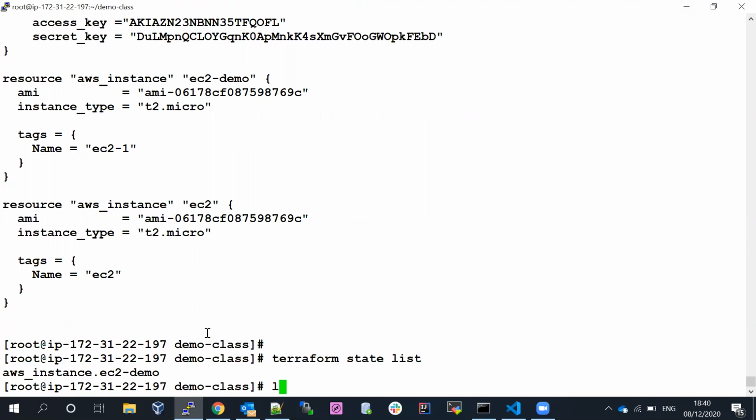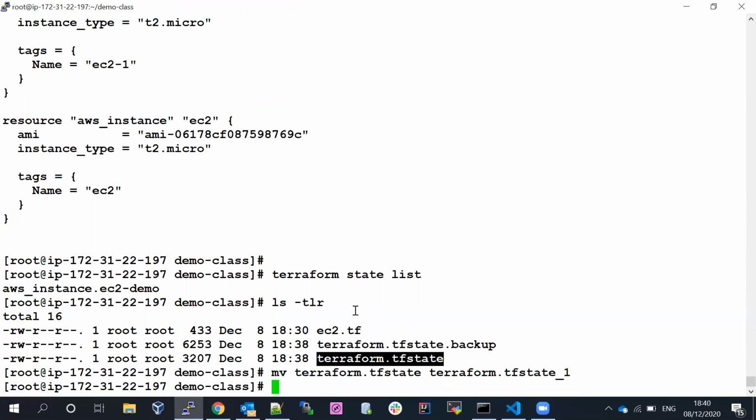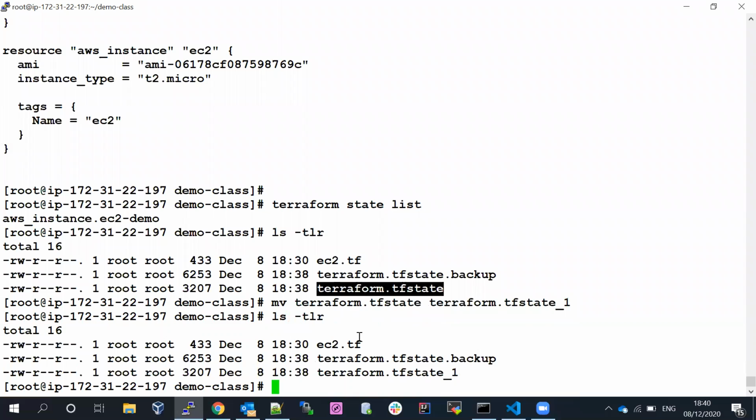Let's say, for example, I remove the state file, and let's see what is going to happen. Let me keep a backup before deleting, so I'll keep it as an underscore one. Now we don't have any state file available. Terraform state file must always be stored as terraform.tfstate, then only Terraform will recognize it. This is the backup, leave that one. Now if I run the terraform plan, let's see what is going to happen.